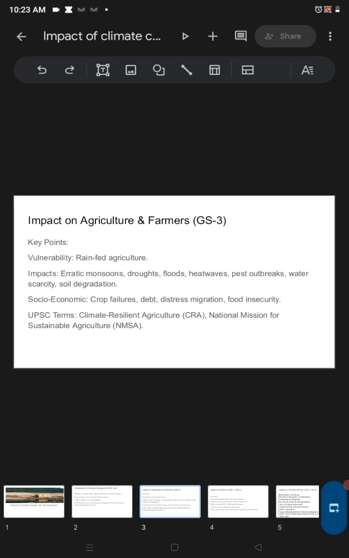Pest outbreaks are also caused by climate change, along with water scarcity and obviously soil degradation. It also happens.